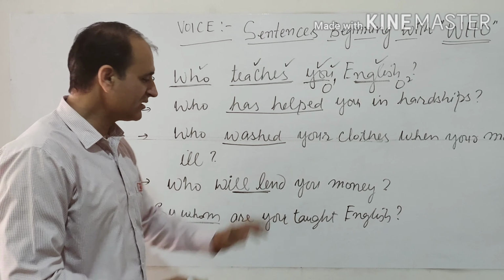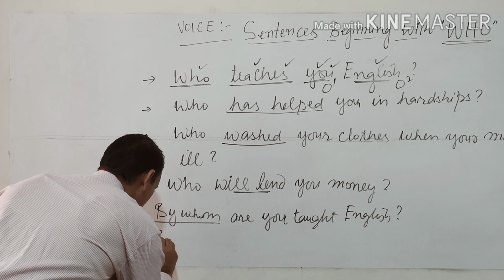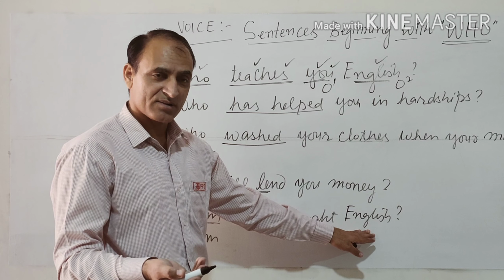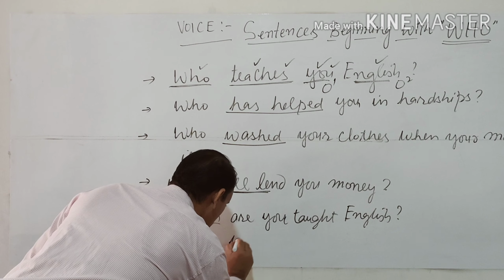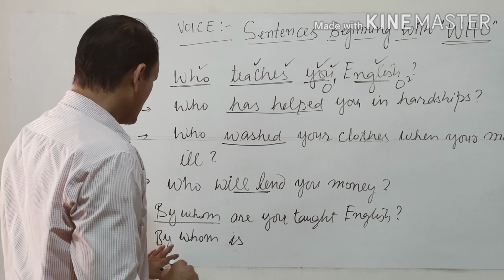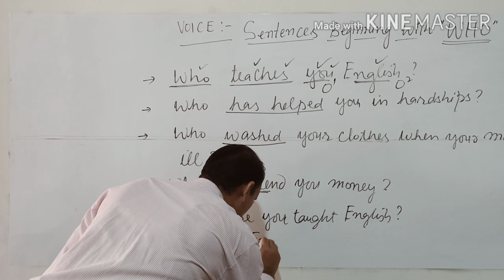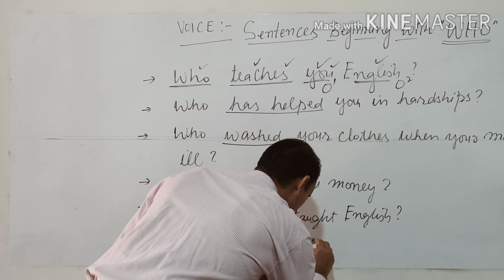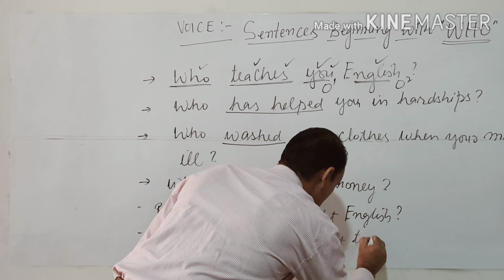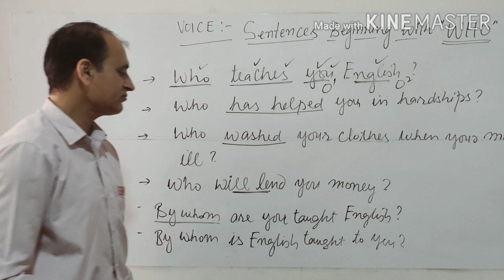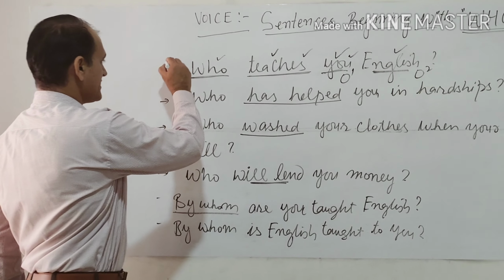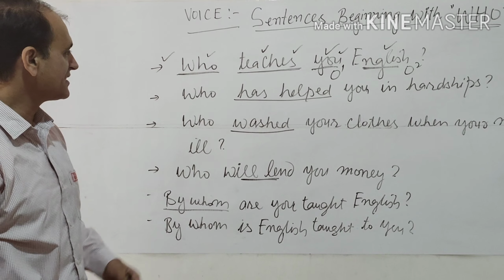If we bring second object, English, and make English into subject, then how can we change into passive voice? In that case the structure will be by whom. Now English, singular or plural? English is singular subject, so we have to use is form of be. By whom is English taught to you. So this becomes our another option for the passive voice of the first sentence. This is how we can change the sentences beginning with who.